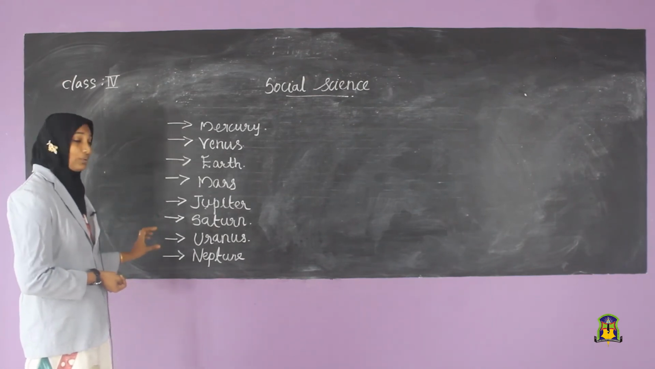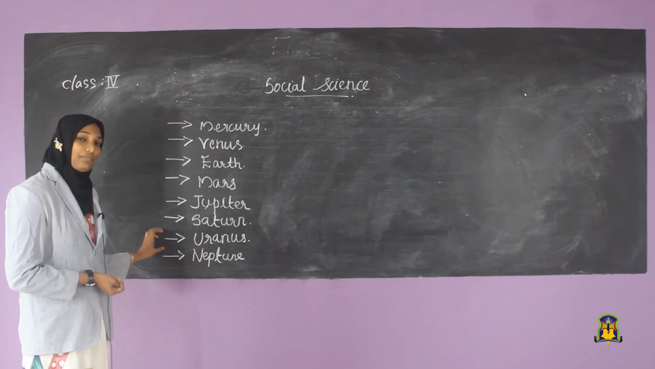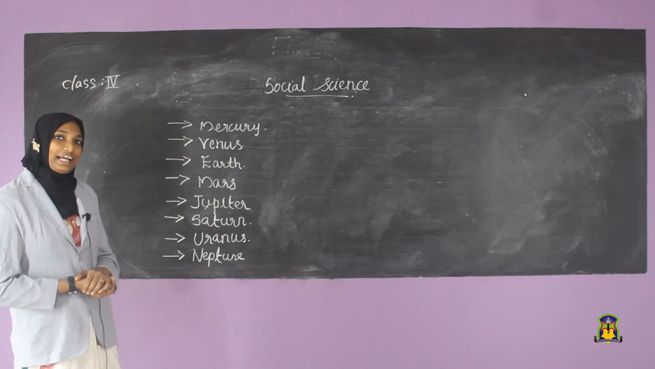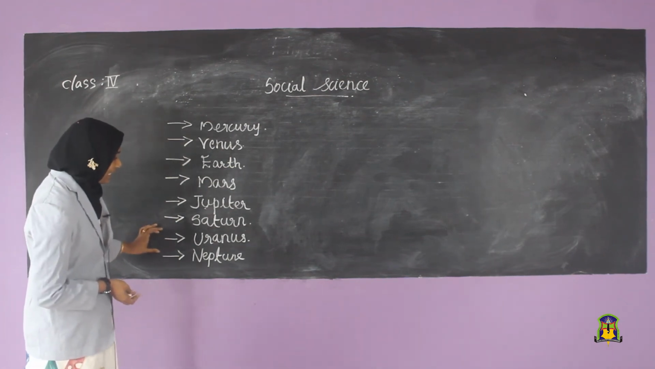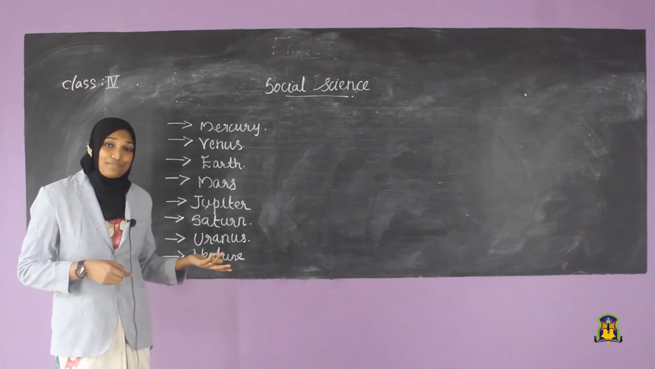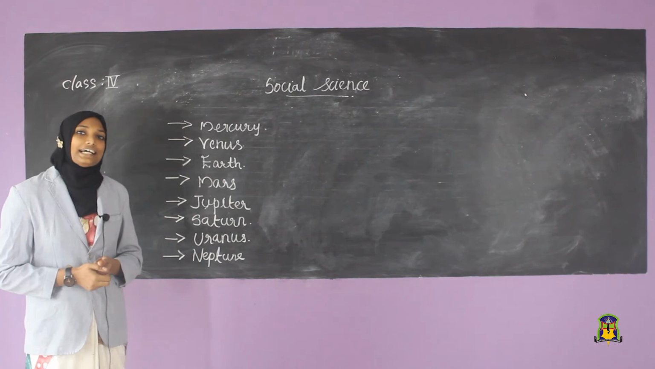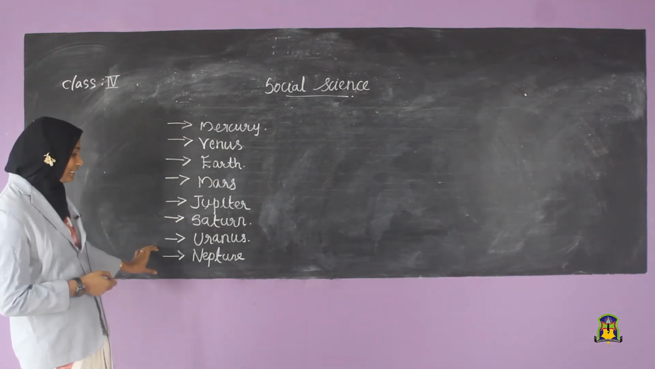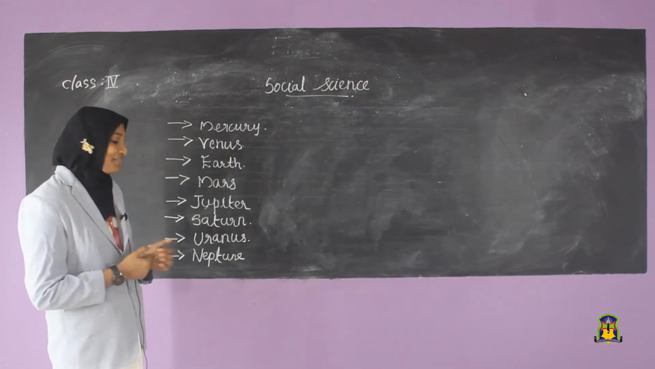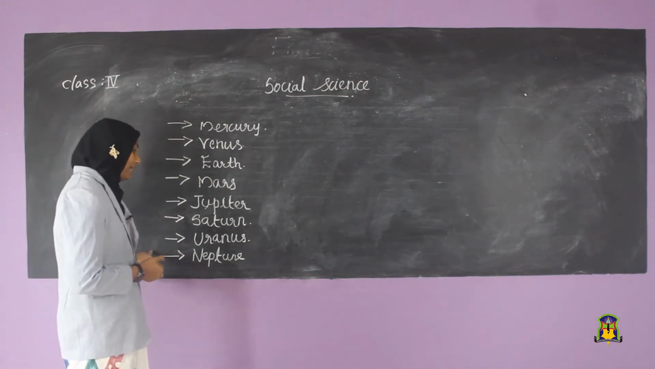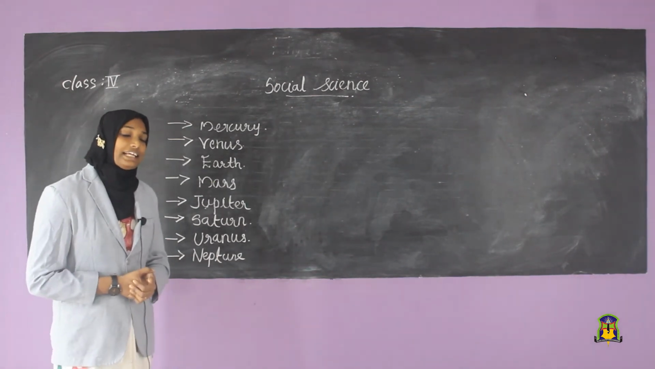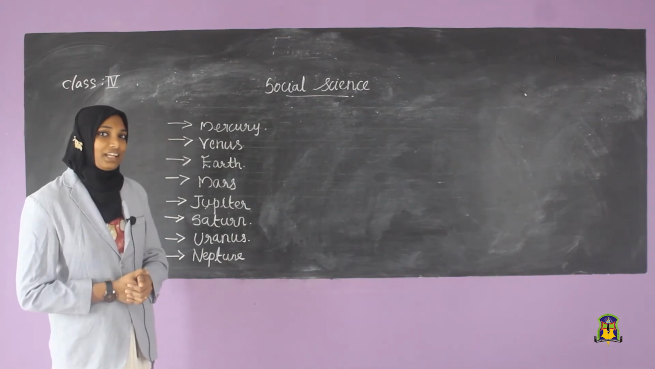We discussed Uranus. What is the speciality of Uranus? Do you know about that? Uranus is called the outer planet and it is far away from us and it has 27 satellites. The last one is Neptune. Neptune is called the coldest planet in our solar system and it has 13 satellites. All of you clear about that?